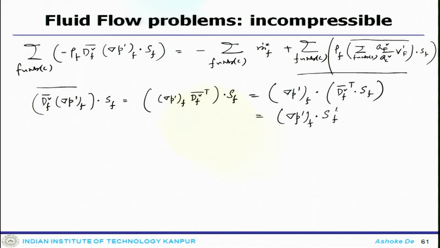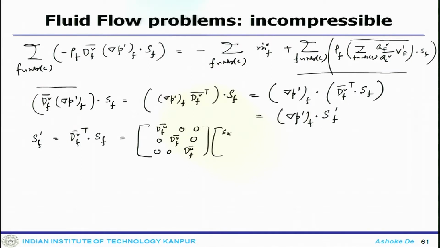Now, the expanded expression gives S f prime equals D f prime transpose dot S f, which will be the matrix with D f u, D f v, D f w on the diagonal, multiplied by S f x, S f y, S f z, which will get you D f u S f x, D f v S f y, D f w S f z.